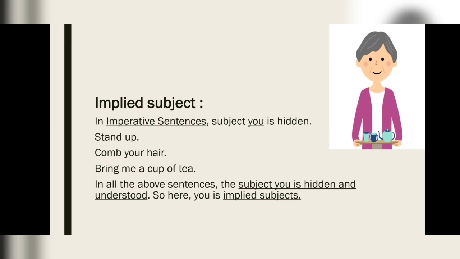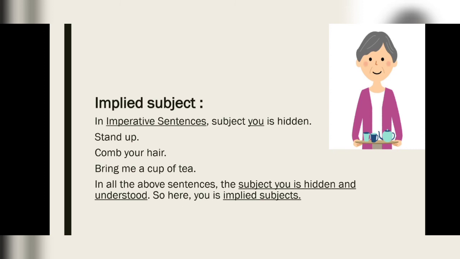It means we know that stand up is a complete sentence, while the subject you is not appearing, but it is hidden and understood. So in these three sentences, you is your implied subject.